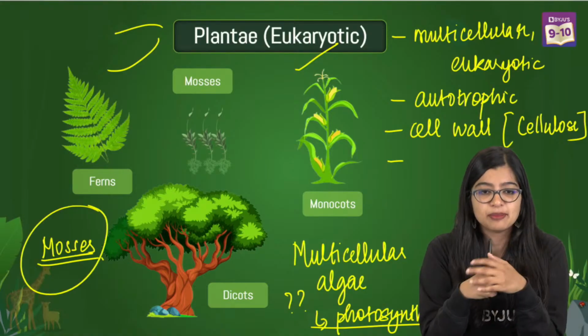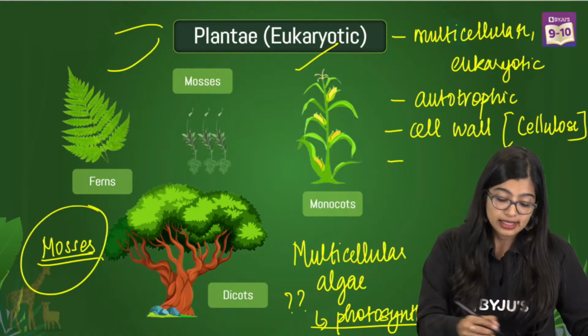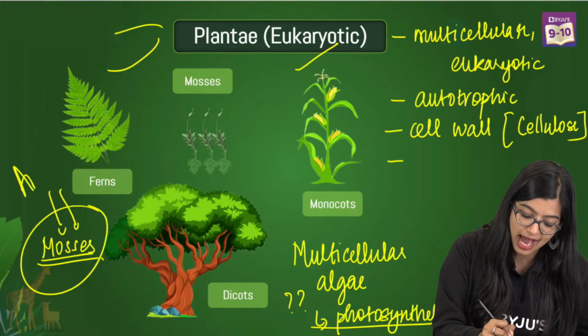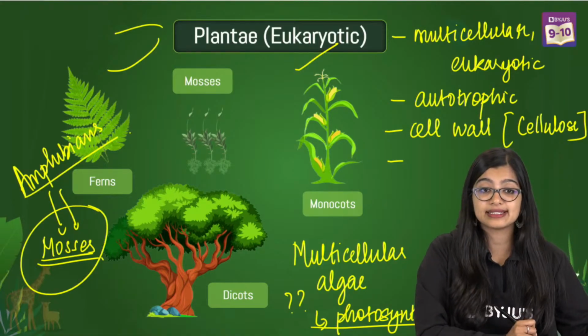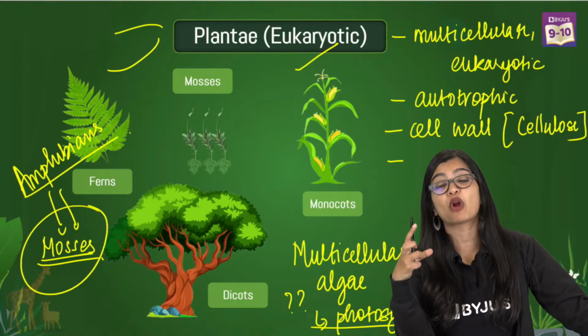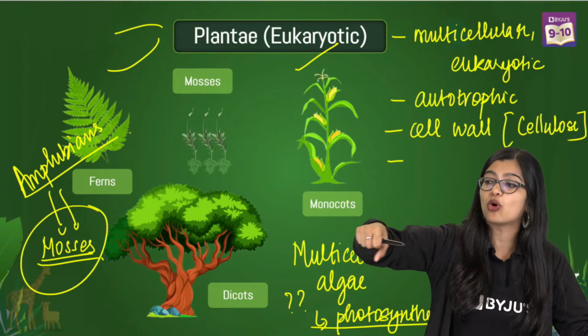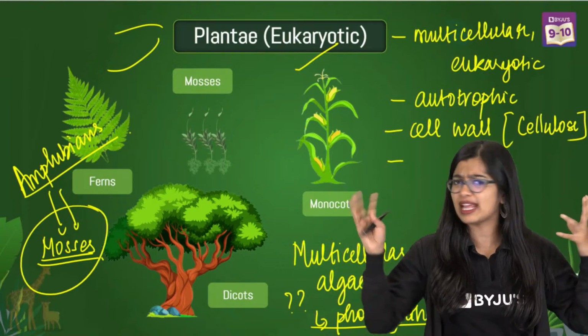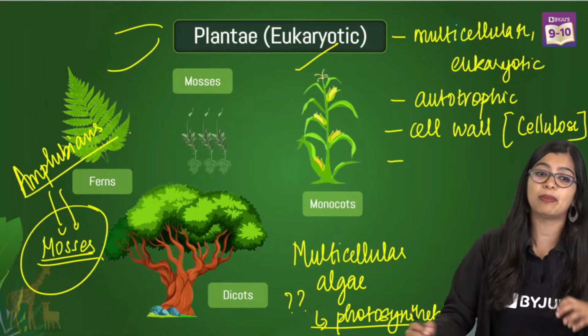There are exceptions in Plantae also. Yes, they are called the amphibians of kingdom Plantae. Why are they called the amphibians of kingdom Plantae? Because they don't have a properly developed root system, and they don't have xylem, phloem, and all of those structures. Which is why they are found growing only in certain places.